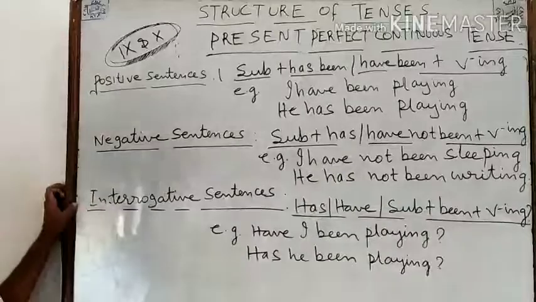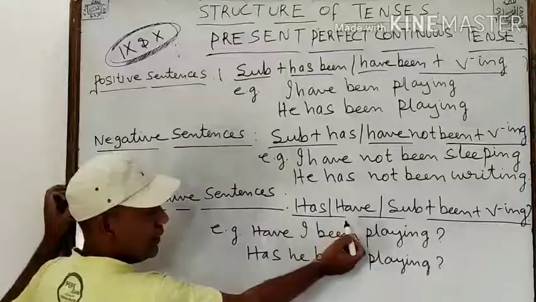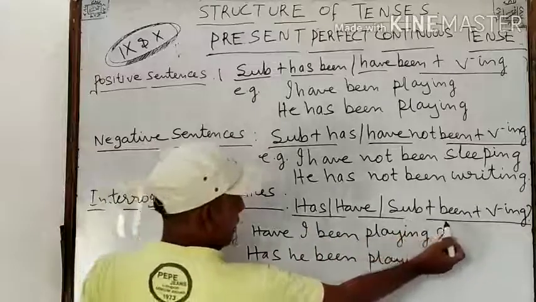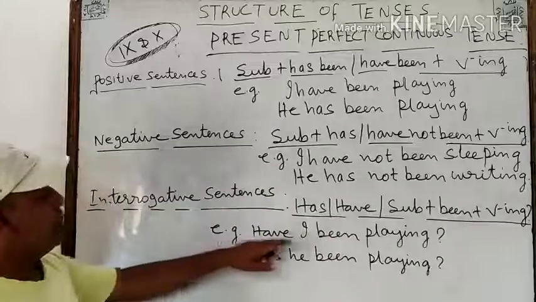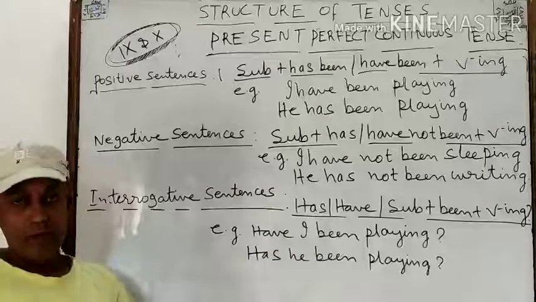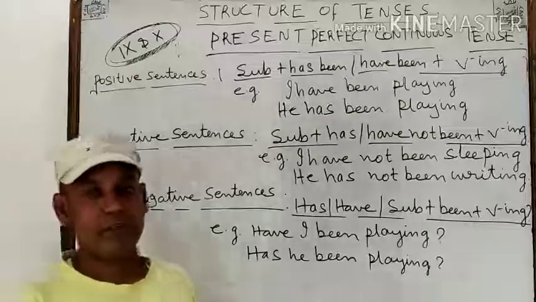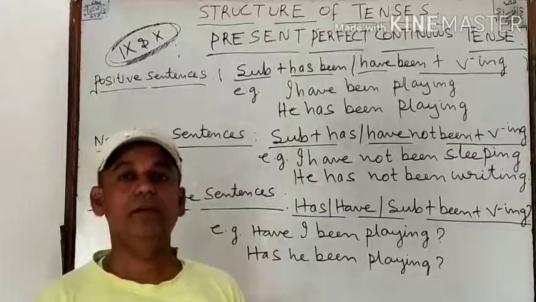Similarly, if we have an interrogative sentence, we take the structure. If it is singular as has, plural as have, we take the subject and we add been plus ing form of the verb. For example, have I been playing followed by a question mark. Has he been playing? Okay, so now we have seen the structure of the present tense. In the next class, we will see the structure of the past tense.